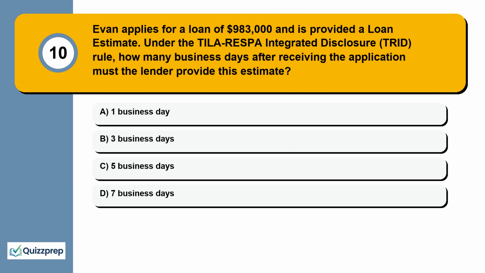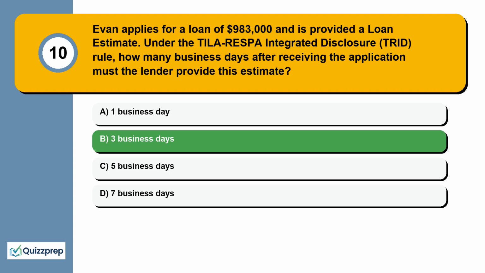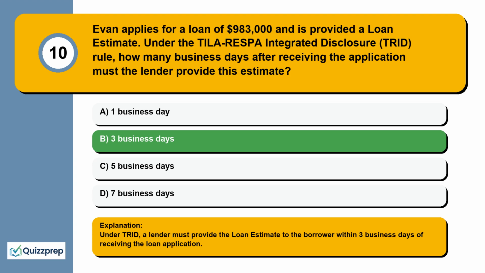Question 10. Evan applies for a loan of $983,000 and is provided a loan estimate. Under the TILA-RESPA Integrated Disclosure (TRID) rule, how many business days after receiving the application must the lender provide this estimate? 1 business day, 3 business days, 5 business days, 7 business days. Under TRID, a lender must provide the loan estimate to the borrower within 3 business days of receiving the loan application.